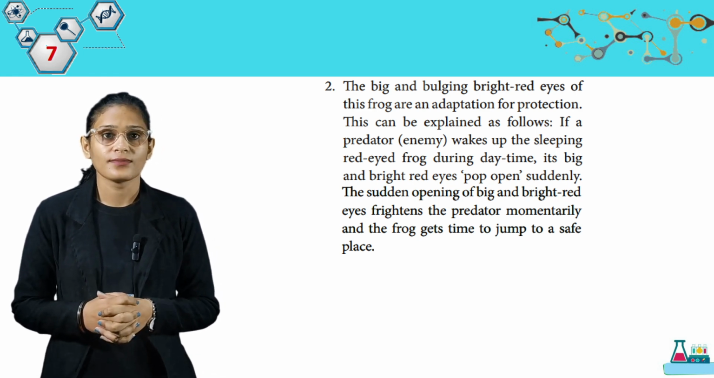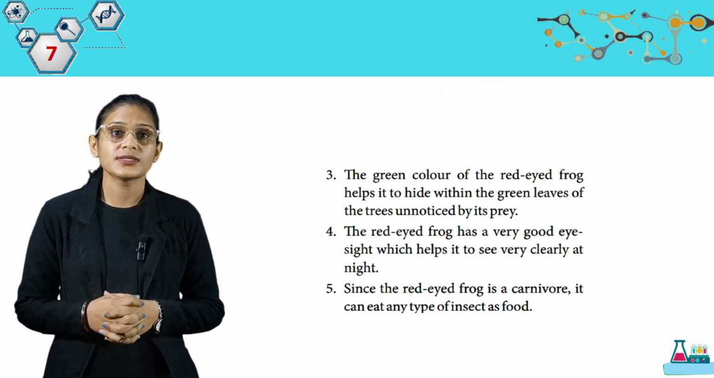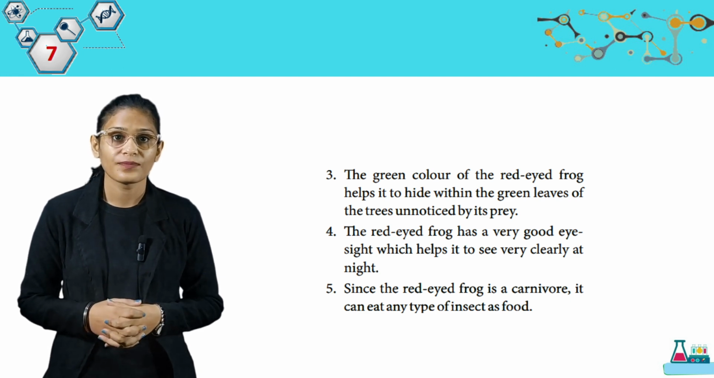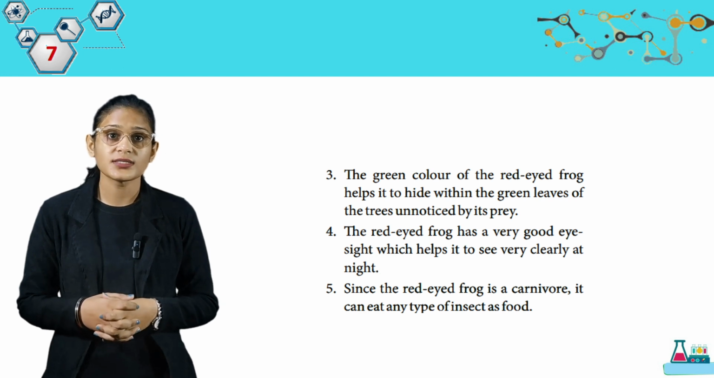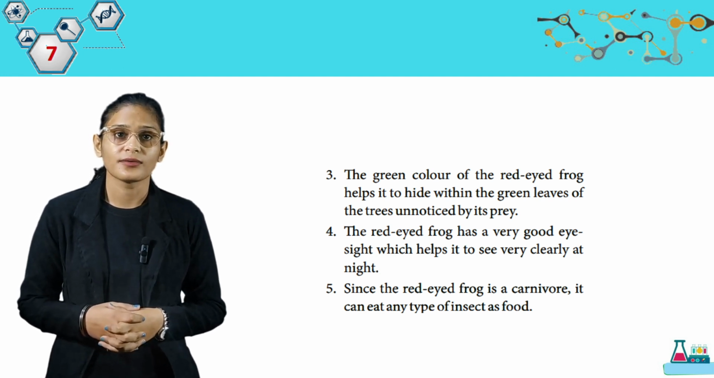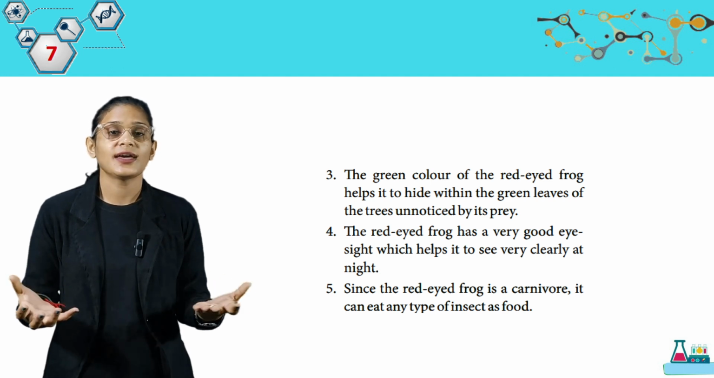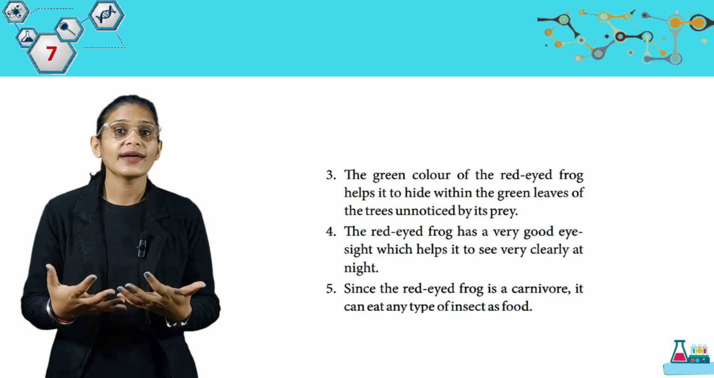to safe place. Then we have the green color of the red-eyed frog helps it to hide within the green leaves of the trees unnoticed by its prey. The red-eyed frog has a very good eyesight which helps it to see very clearly at night. Since the red-eyed frog is carnivore, it can eat any type of insect as food. So students, these are the adaptations of red-eyed frog.